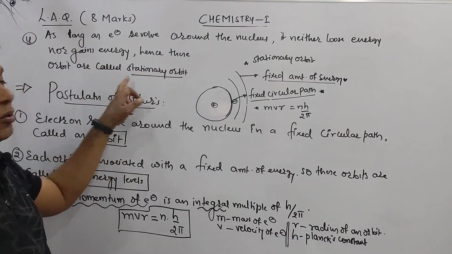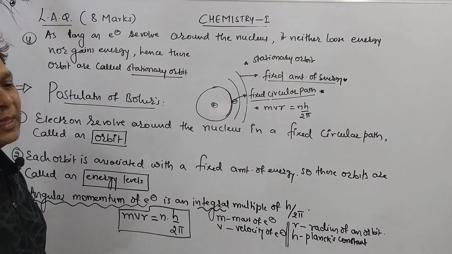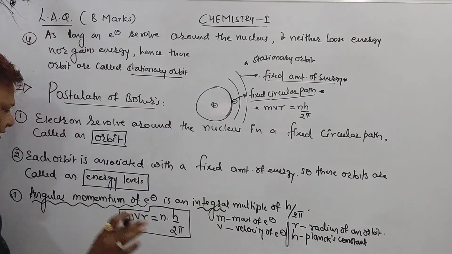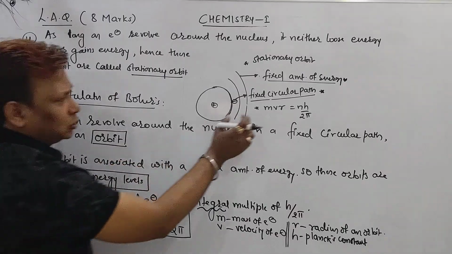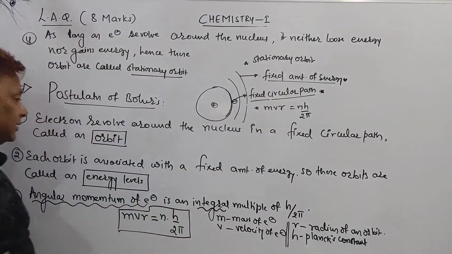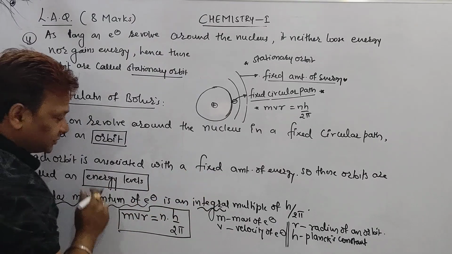Hence, these orbits are called a stationary orbit. Is it clear, beta? We can mention some points here also. One second, I will show you, beta. Point number 2, what we wrote, beta? Each orbit is associated with a definite amount of energy, and these orbits are called energy levels.